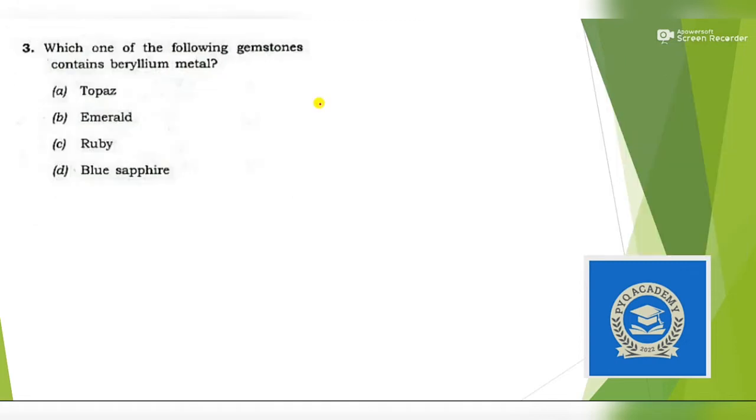Next question: which one of the following gemstones contains beryllium metal? This is a quite factual question, so just remember, the answer is option B, emerald. Other than this, ruby is made of Al2O3, which is also known as corundum. It can also be asked in next exams.